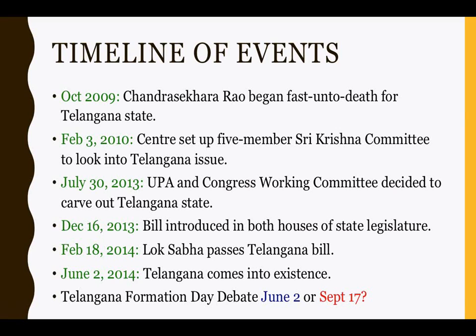MLAs belonging to different parties quit from the house. With the MPs from Telangana trying to push this further, Congress made the Union Ministry convene an all-party meeting, and on December 28, 2012, a decision was arrived at that an amicable solution to the crisis will be brought out. In the year 2013, the Congress Working Committee and the UPA came to a decision. And in the same year, on December 16, the bill was introduced in both the houses of the state legislature,